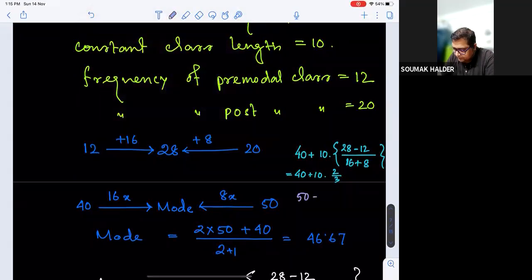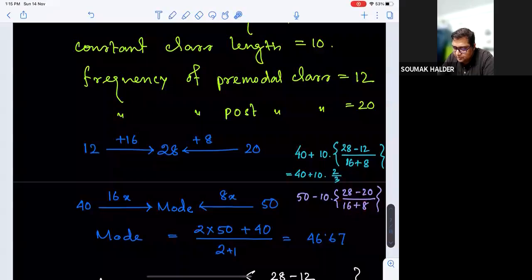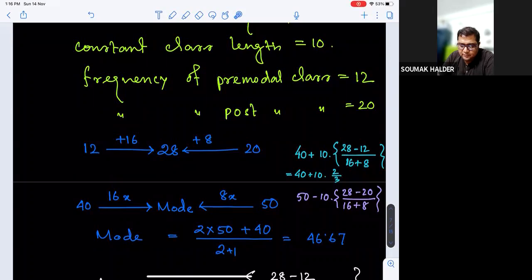We could have also gone for 50 minus 10 into 28 minus 20 by 16 plus 8. This is the weightage of differing. When multiplied by the class length, it has been changed into the absolute difference, showing how much it is less from the higher observation of the modal class. That will give you the information. You can identify it is now 50 minus 10 into 1/3, right? Using the formula, are these calculations clear?